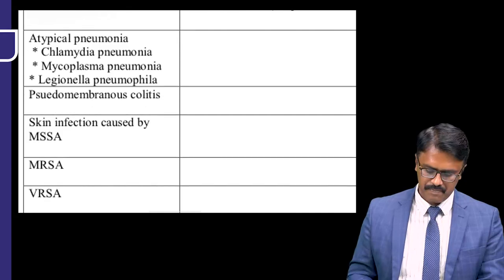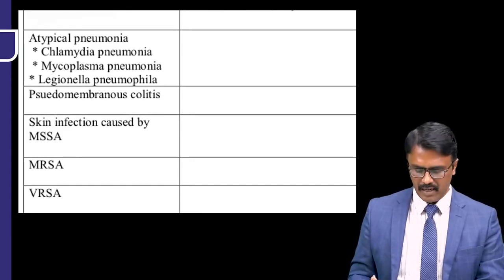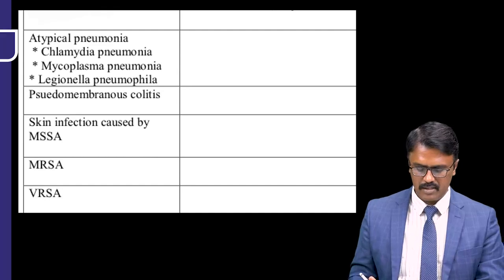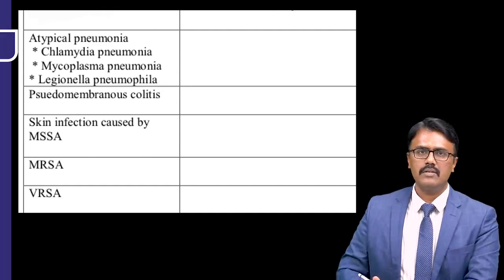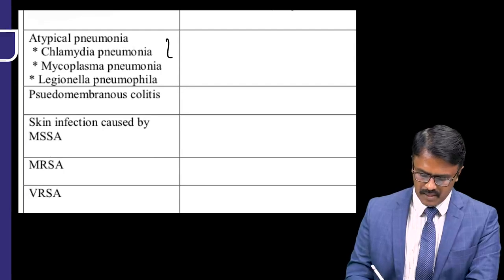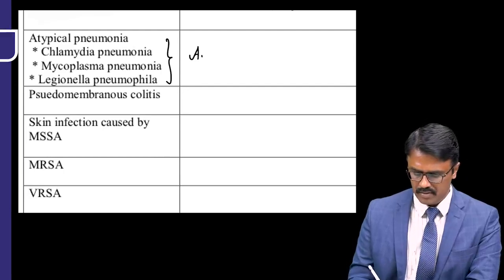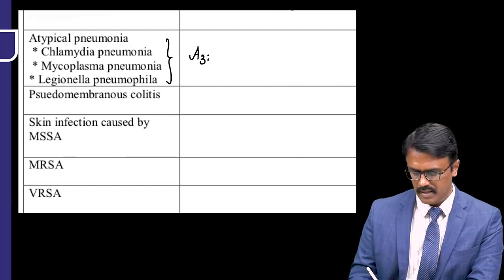Now moving on to the next one, atypical pneumonia. There are bacteria called chlamydia, mycoplasma and legionella. They are known to cause pneumonia. And the best drug which can cover all of these is the macrolide drug azithromycin.